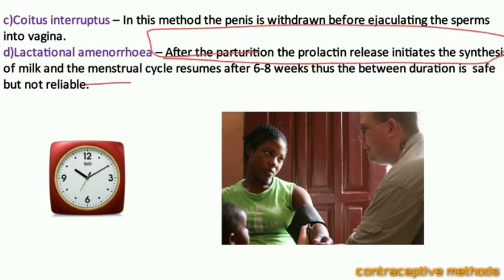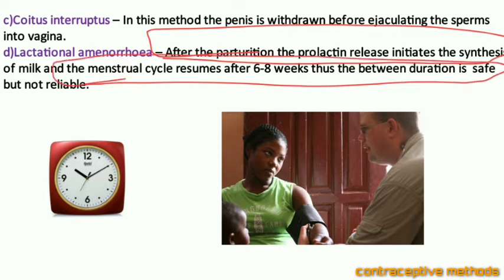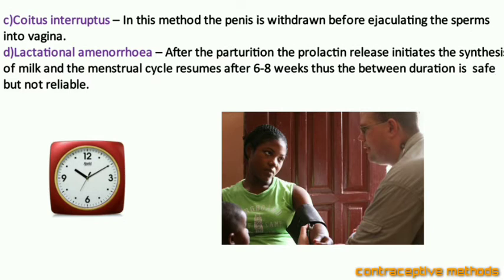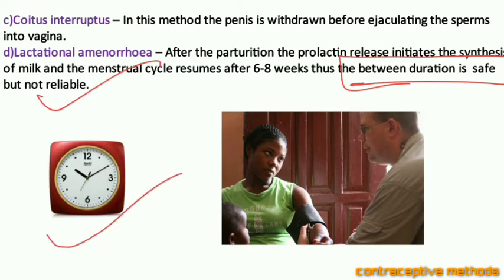Are you understanding? And at the same time, the menstrual cycle, which was not there for so many days during the pregnancy, has to start within 6 to 8 weeks. So before the menstrual cycle starts, the coitus can be made during these days. This is not a reliable period, but it is regarded as little safe.